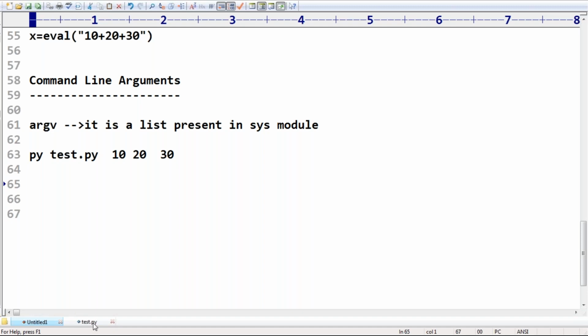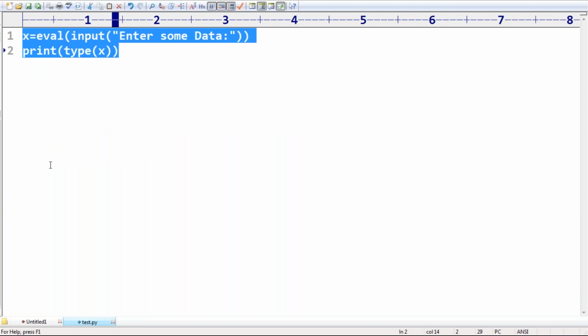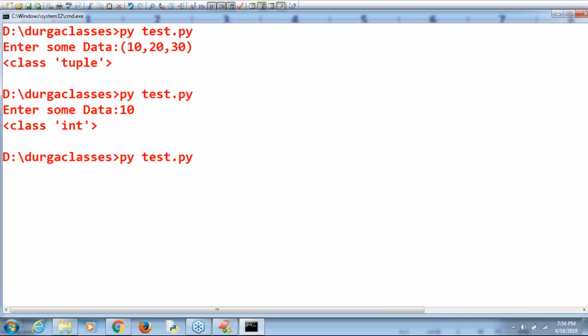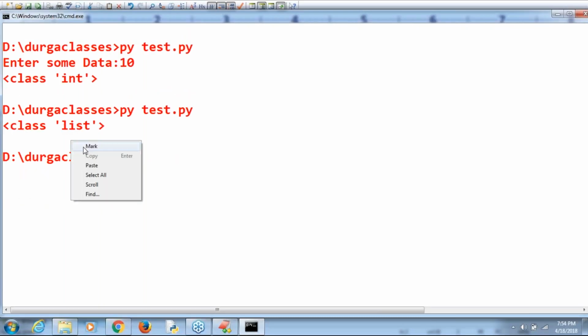Okay, now let me go for a small example. In which module is argv available? The sys module. That's right. So from sys import argv directly, so that I can access it directly. Print type of argv. What type is it? It is a list, a list of values. Remember this one, a list of values.